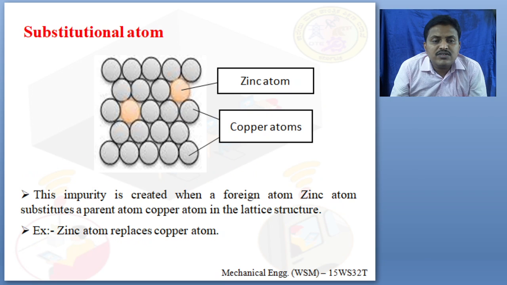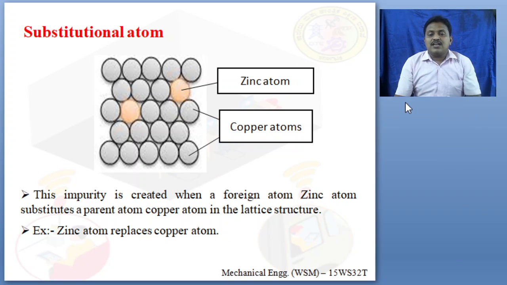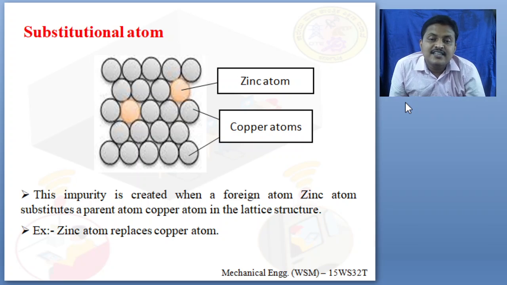Next you can see what is known as substitutional atom. This is also a kind of point defect. What is a substitutional atom? We will have copper atoms, and in the entire set of copper atoms there will be one atom called zinc. This zinc atom substitutes a copper atom. Zinc atom is going to fit into the position of a copper atom. So zinc is an impurity, copper is the pure atom.